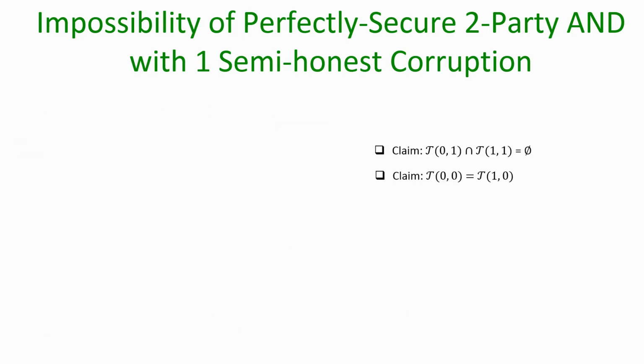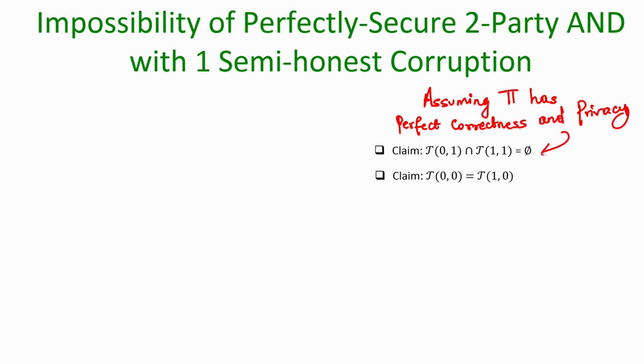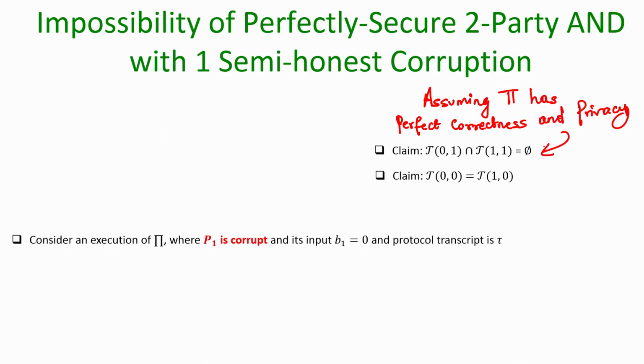So, I have written down these two claims. What we have done till now, assuming pi has perfect correctness and privacy, is show that these two properties must hold.